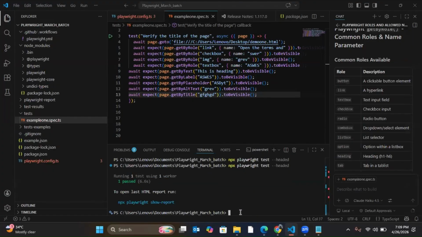Now the last one is getByTestId. So what is getByTestId?